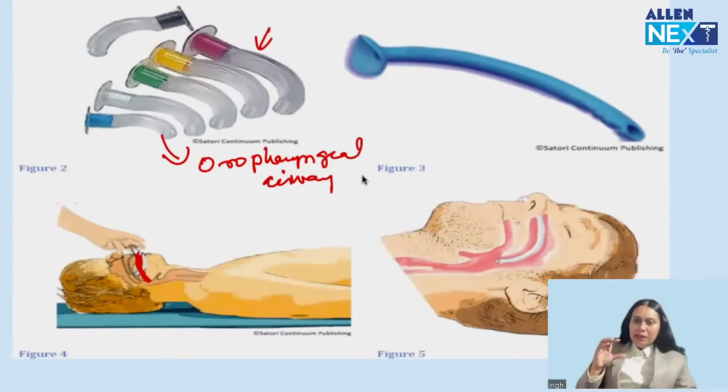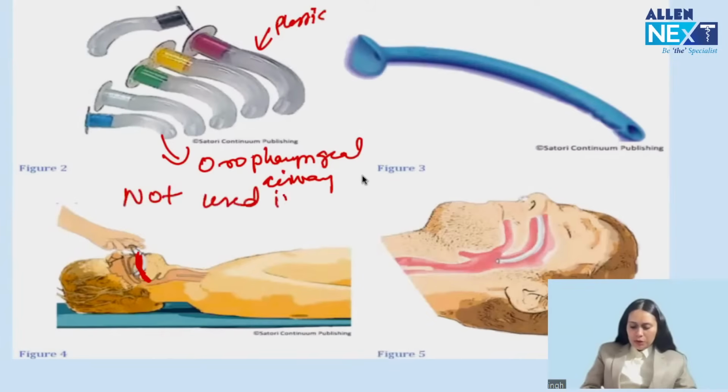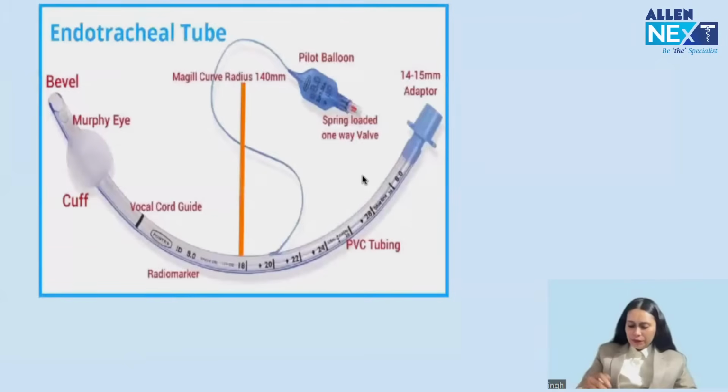And in the problem of this device, it is made up of plastic. So it is not used in conscious patient. Not used in conscious patient. So which is the device we use in conscious patient? This nasopharyngeal airway.